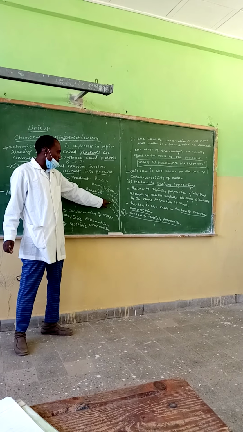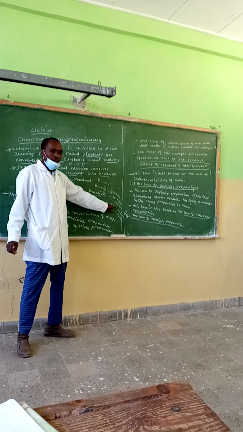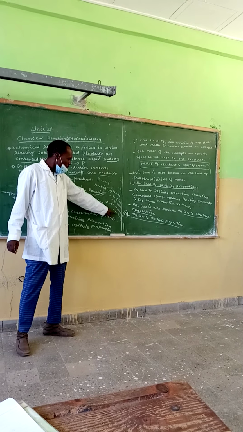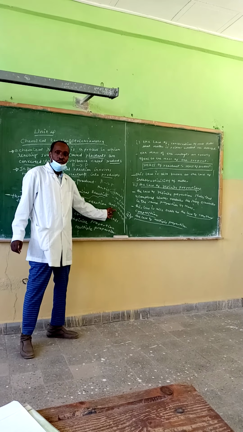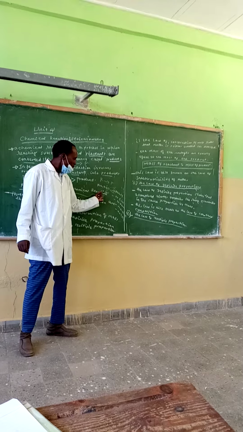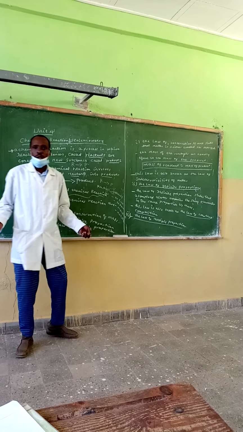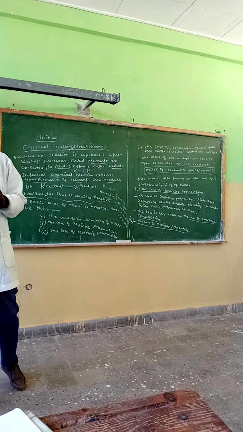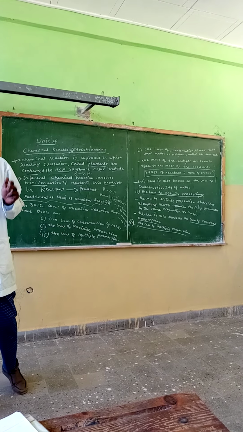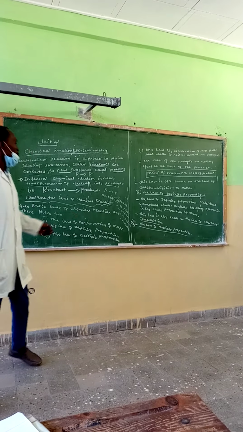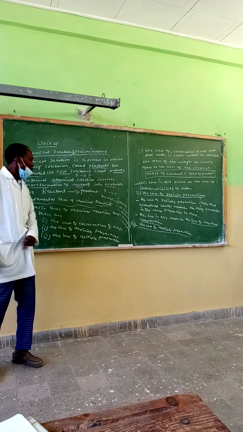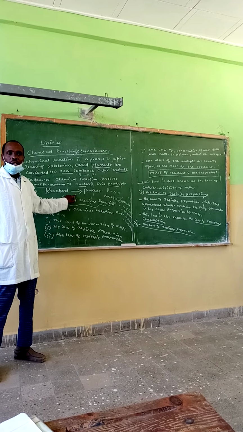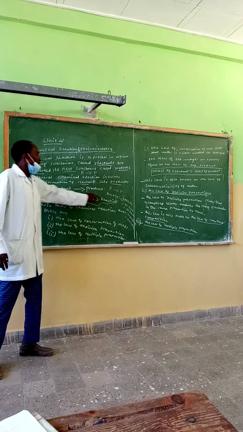Sodium plus chlorine forms sodium chloride, or sodium plus chlorine produces sodium chloride. Sodium plus chlorine yields sodium chloride. So these are the meanings of this arrow. But we cannot use any other symbols other than the arrow. So always reactant, arrow, product.